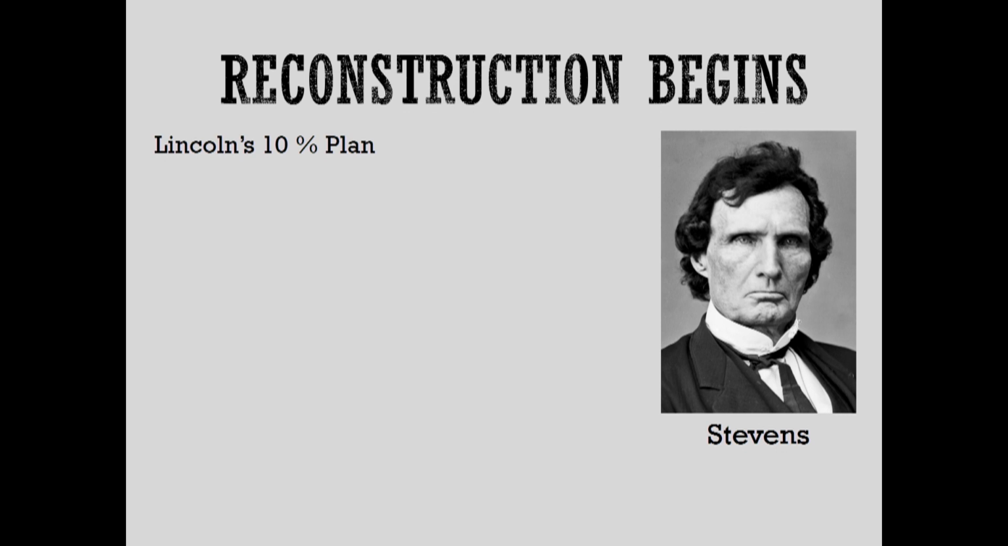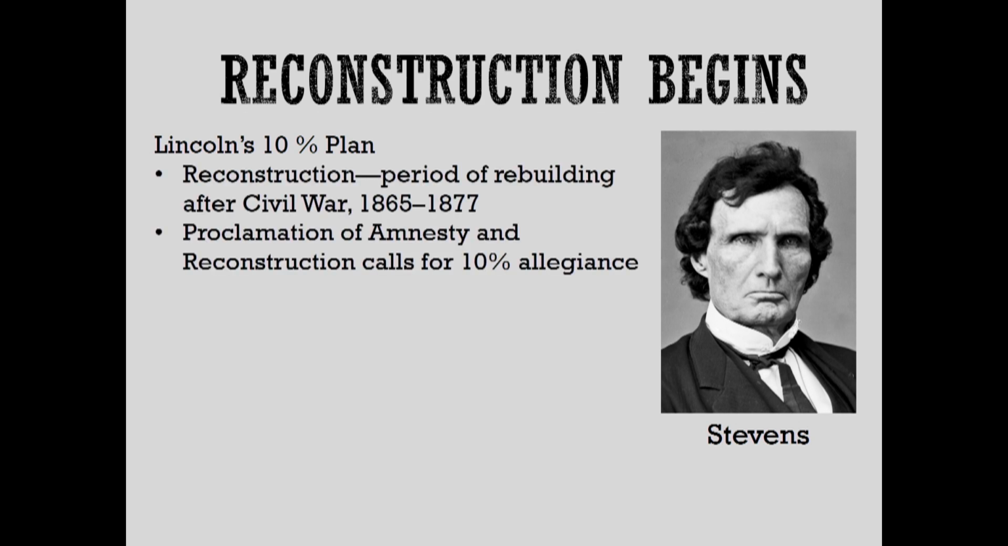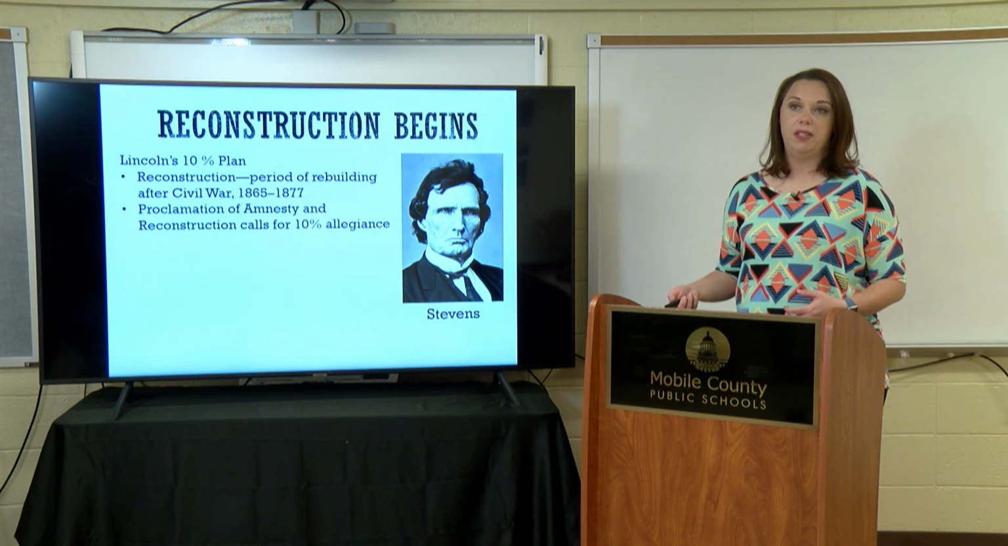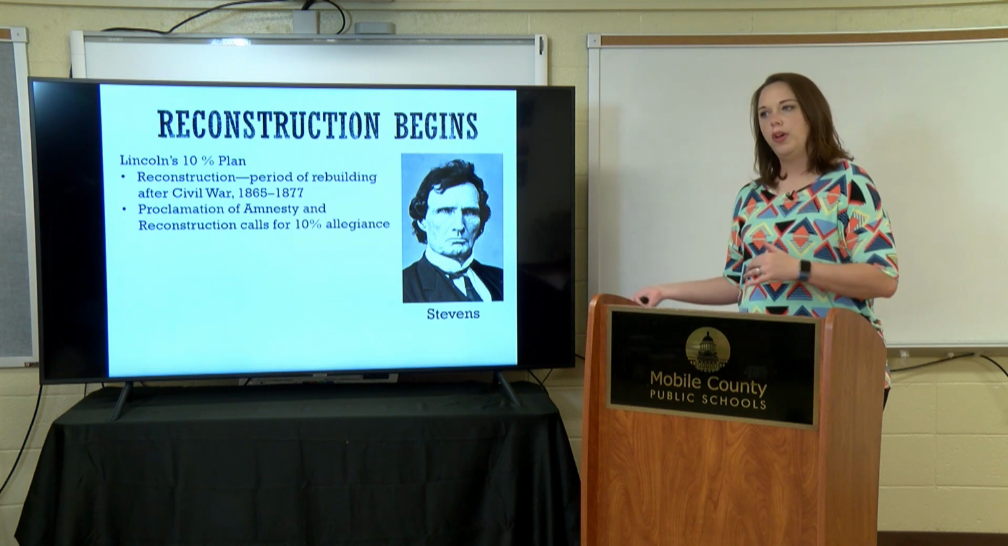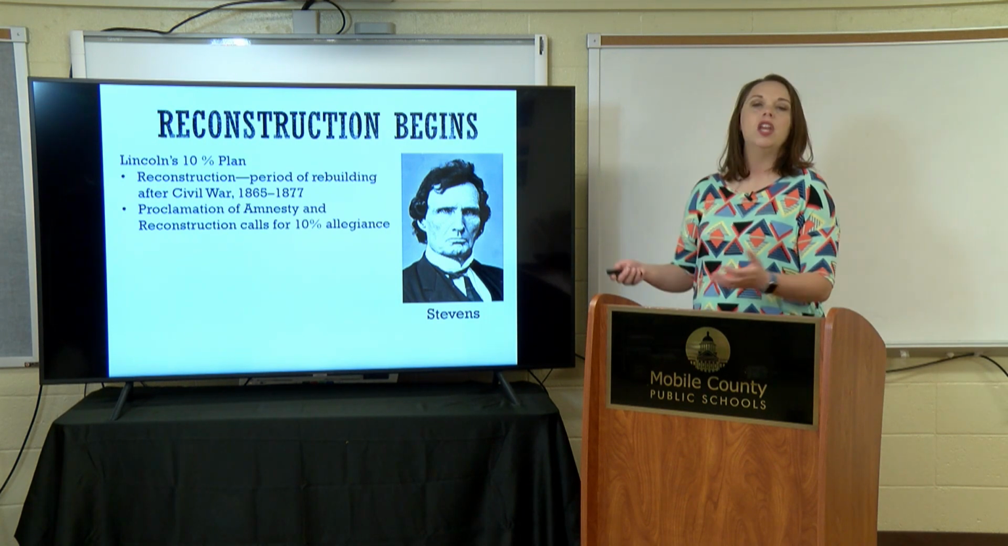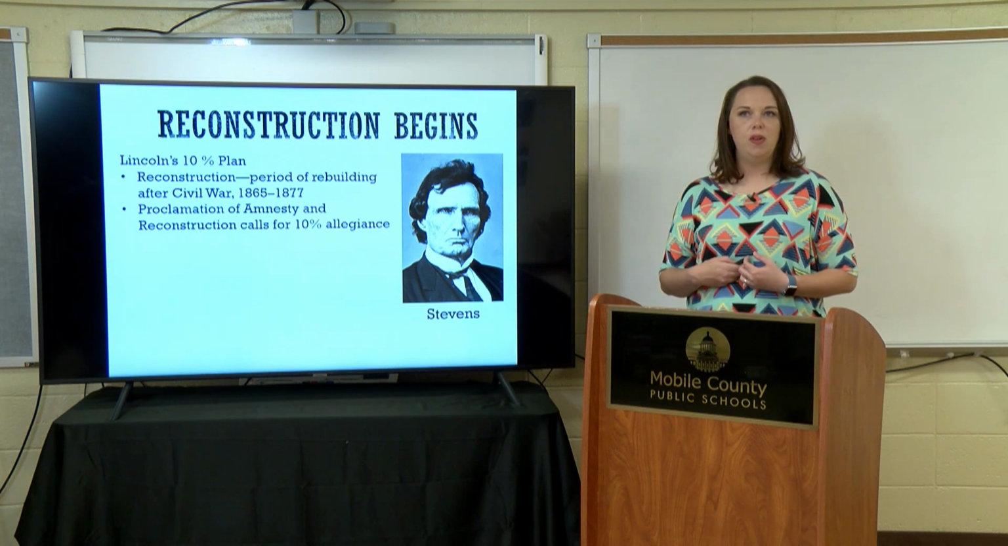Now, before Lincoln's assassination, he had already come up with ideas about how Reconstruction was going to work. And Lincoln's plan, the biggest one that we hear about, is his 10% plan. Basically, what this plan looks like, guys, is that once 10% of the voting individuals within these former Confederate states agree to allegiance to the Union, then these states could come back into the Union.